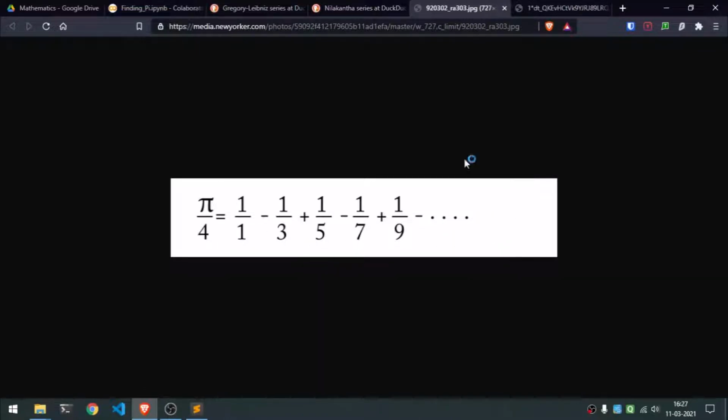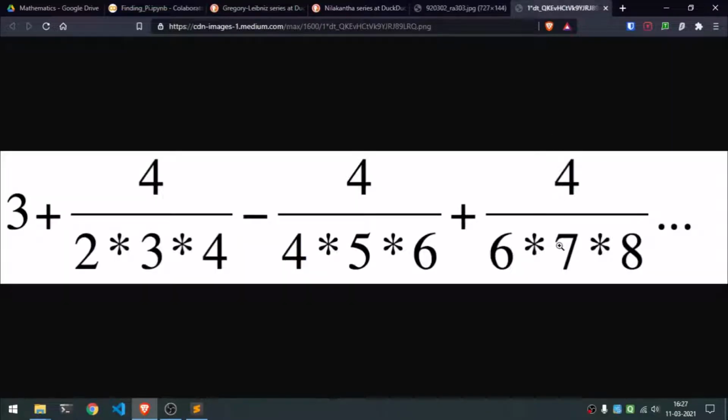Let's see how many iterations we have to go through to get a meaningful answer. The other series is this. So pi would equal 3 plus 4 by 2 into 3 into 4 and so on and so forth. So we'll also be trying to calculate this, and let's see which series is better for finding the answer.